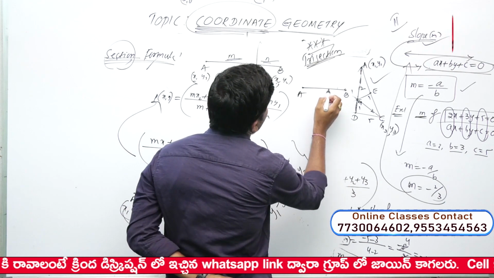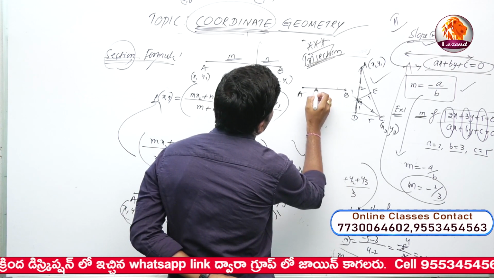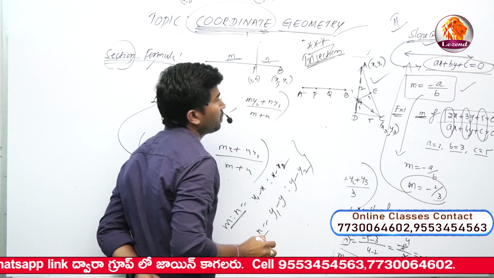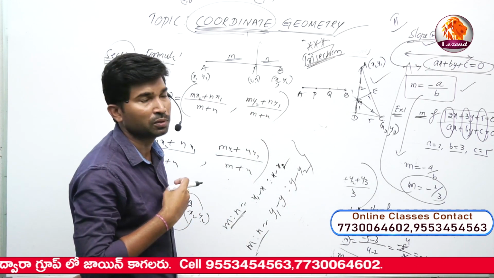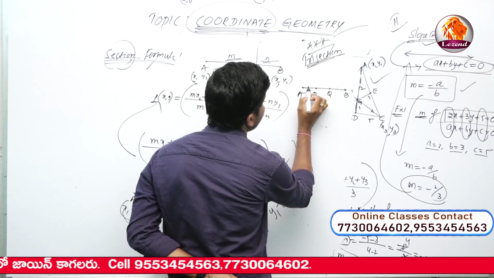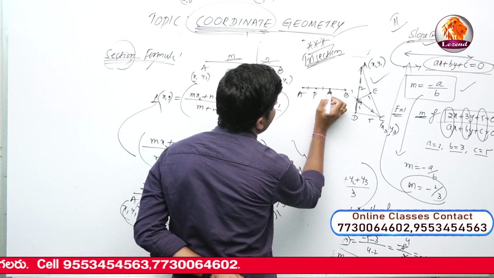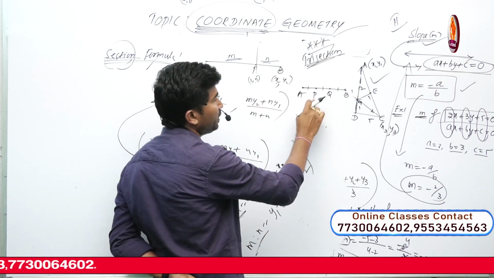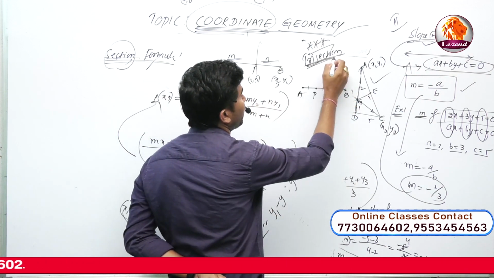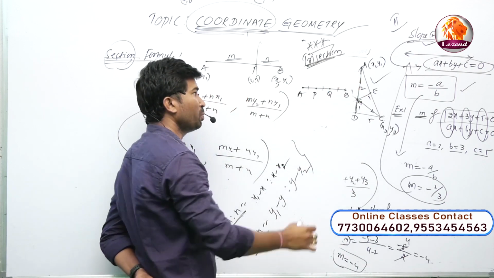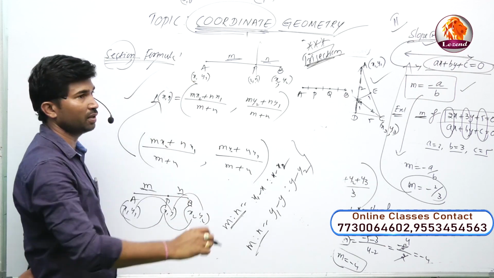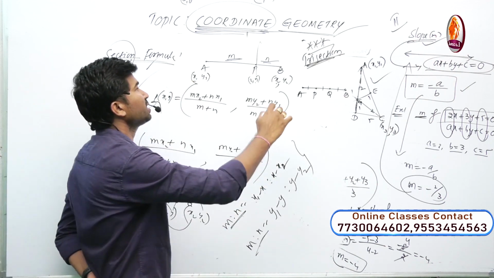For example, in this case it is point P and point Q, such that length of AP is equal to length of PQ is equal to length of QB. Points P and Q both are the trisection points of the given line segment AB. Now, points P and Q both we should find out using again which formula? Section formula. So this is a 4 marks type question.